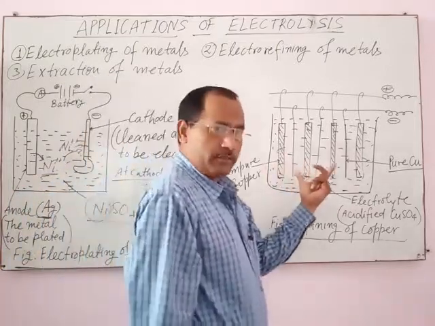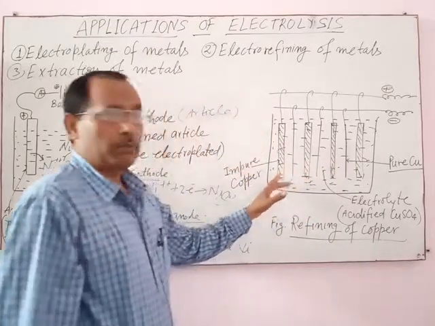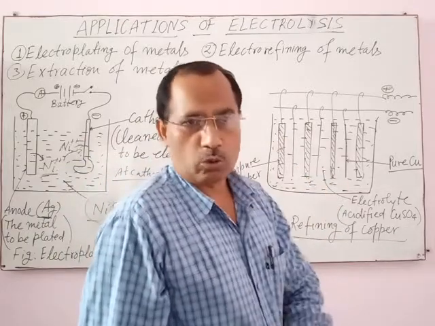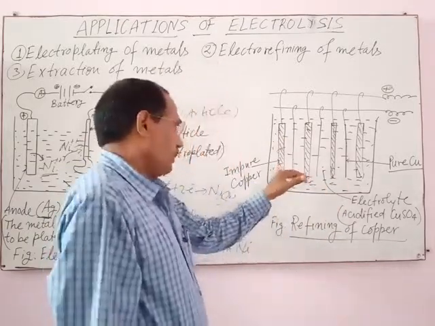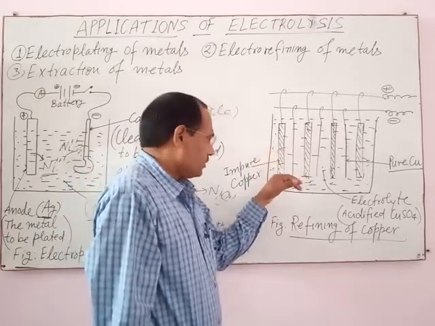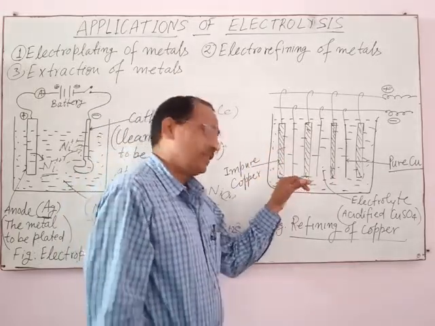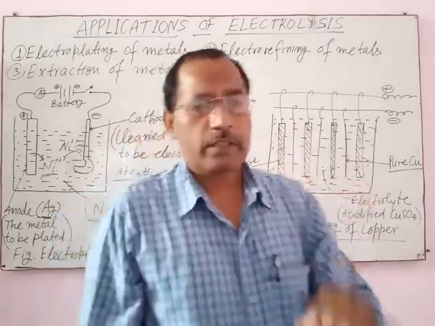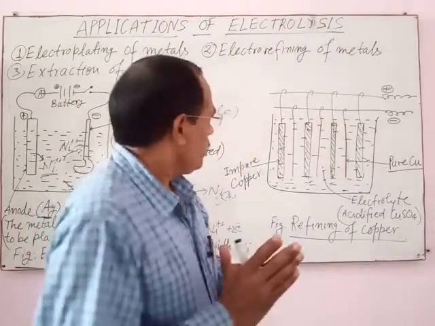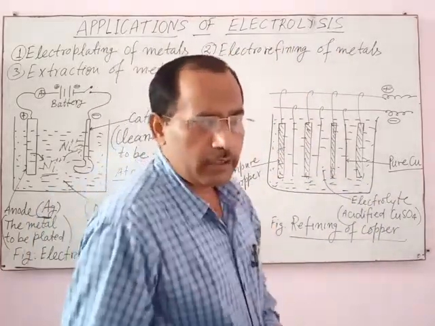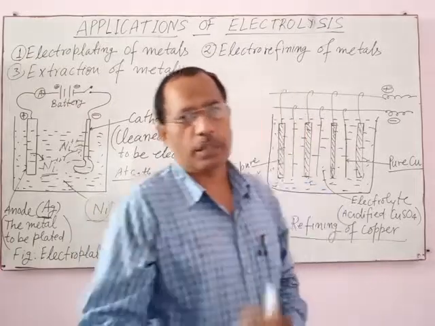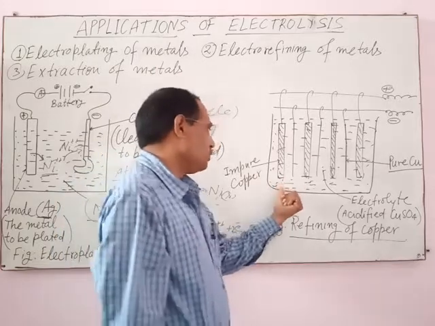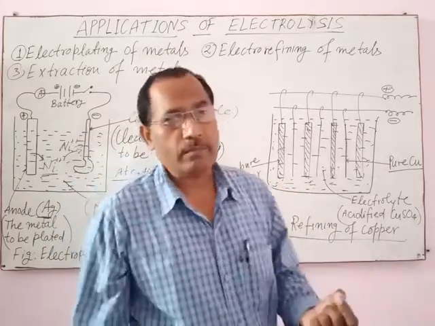During electrolysis, oxidation takes place at anode and reduction occurs at cathode. It means impure metal comes as ions into the electrolytic solution, which get deposited as pure metal on the surface of the cathode, that is, pure metal on the surface of pure metal. And impurities get deposited in the form of anode mud.